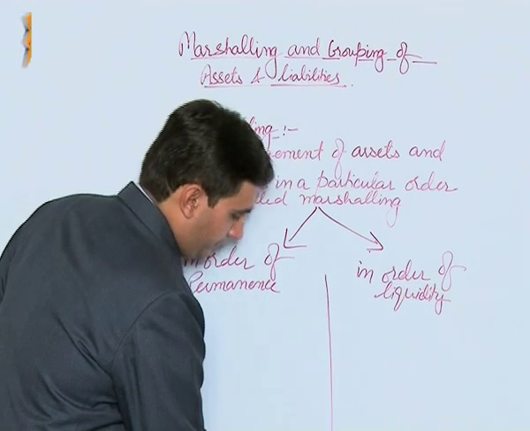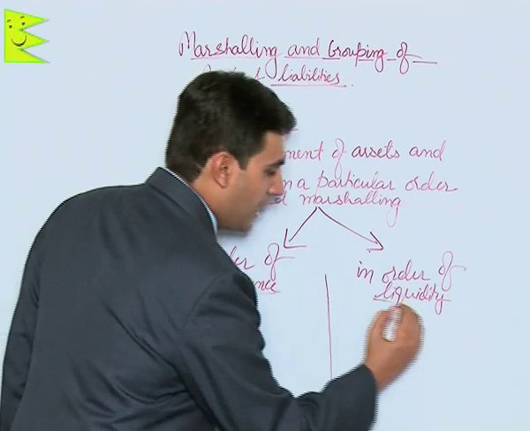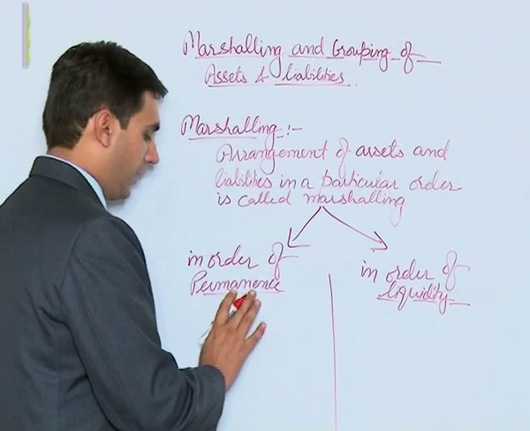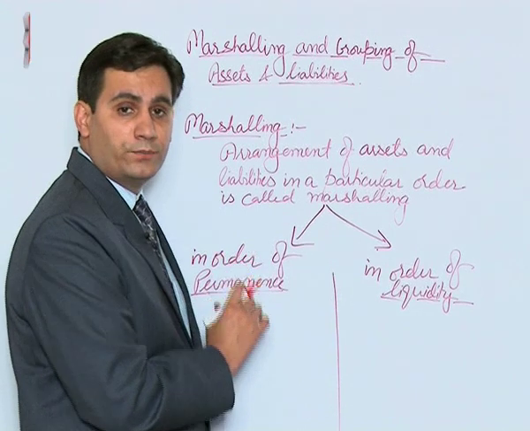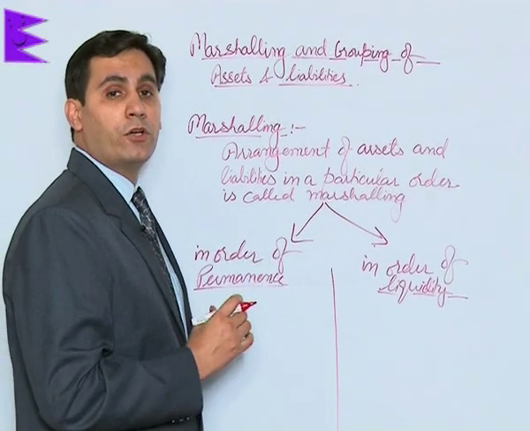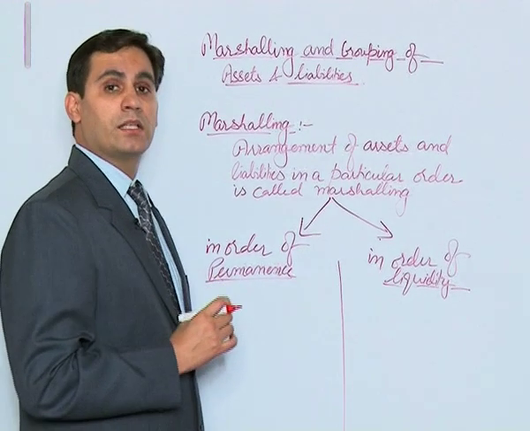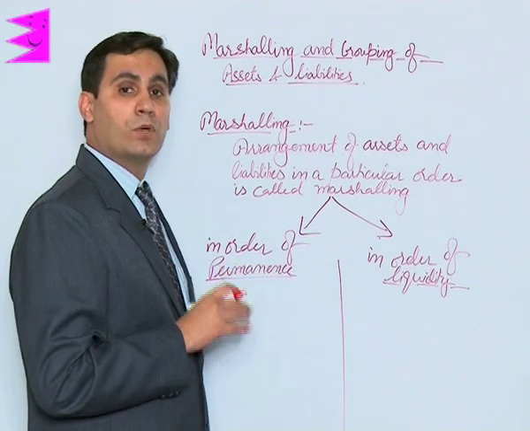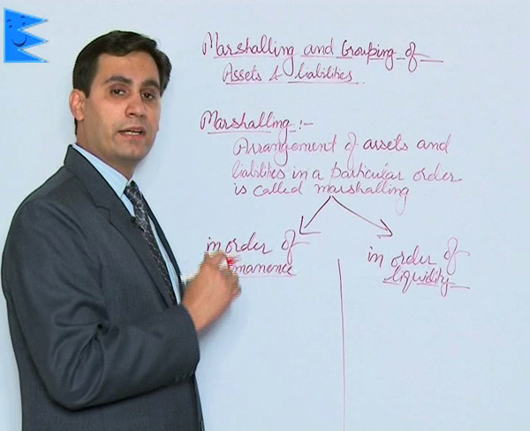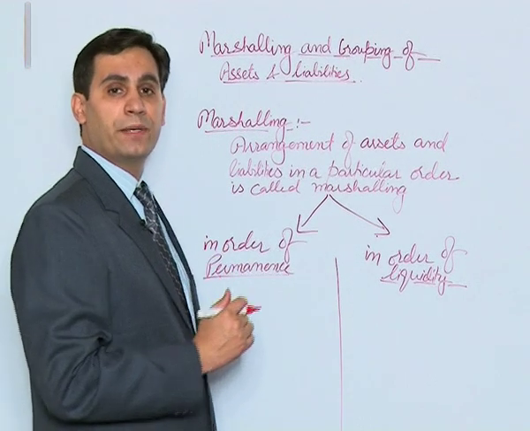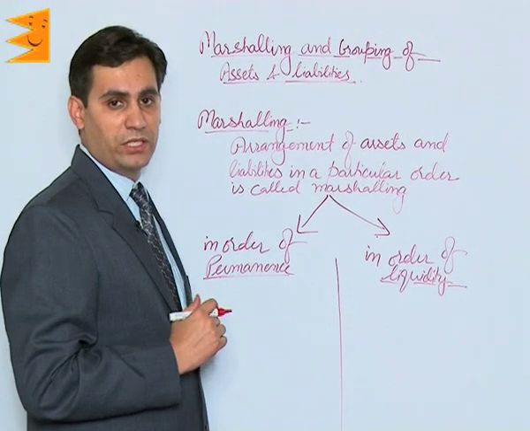Now students, order of permanence and order of liquidity. As the name suggests, permanence means in this order the most permanent of the assets, that is the fixed assets, are put up at the top end of the balance sheet and the current assets and the liquid assets are put up at the bottom end of the balance sheet.